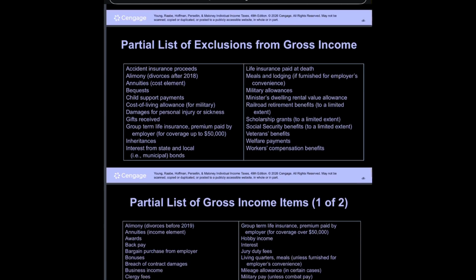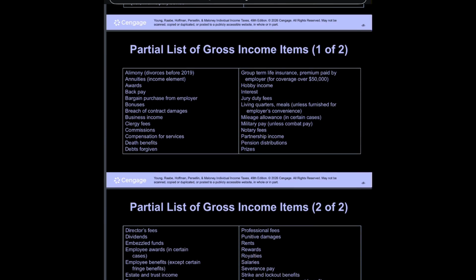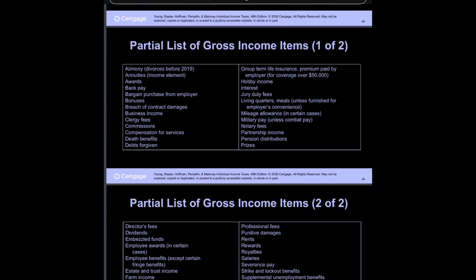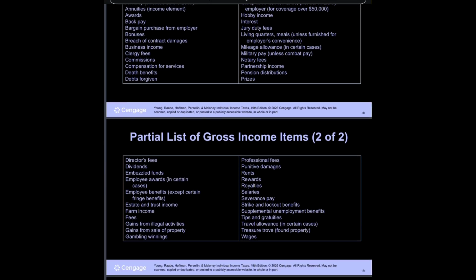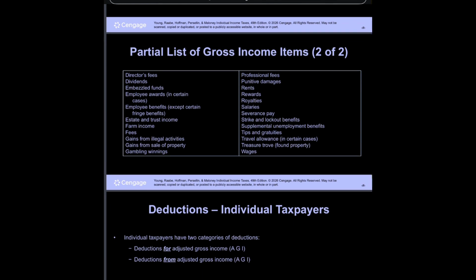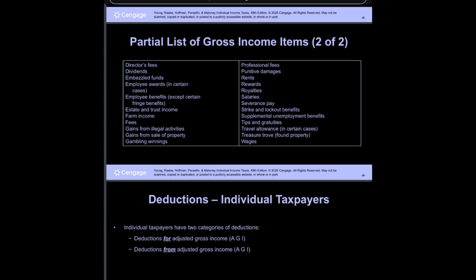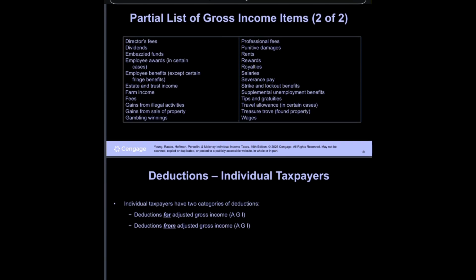Partial list of gross income items, 1 of 2: alimony, divorces before 2019; annuities, income element; awards. Partial list of gross income items, 2 of 2: director's fees, dividends, embezzled funds.